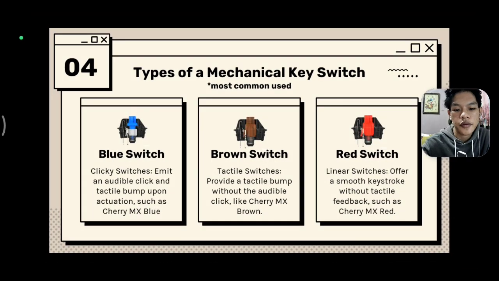Alright, next, the types of mechanical key switches most commonly used. First one, we have the blue switch, aka clicky switch, which emits an audible click and tactile bump upon actuation, such as Cherry MX Blue. Second is the brown switch, known as a tactile switch, which provides a tactile bump without the audible click, like Cherry MX Brown. Third one is the red switch, known as a linear switch, which offers a smooth keystroke without tactile feedback, such as Cherry MX Red.